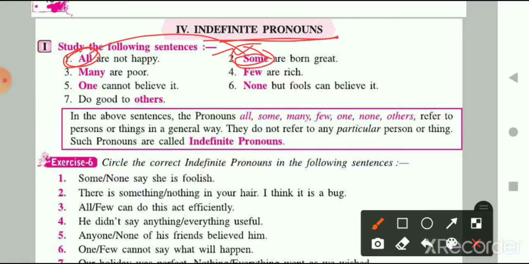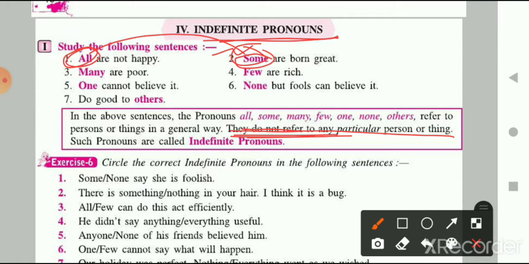They are not referring to any particular person or thing. So whenever we use this type of pronoun, which does not refer to a particular person or a thing, that is known as an indefinite pronoun. So for the definition: indefinite pronouns are those pronouns which do not refer to any particular person or thing.